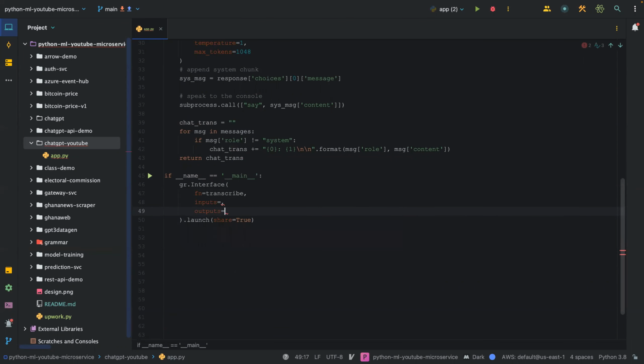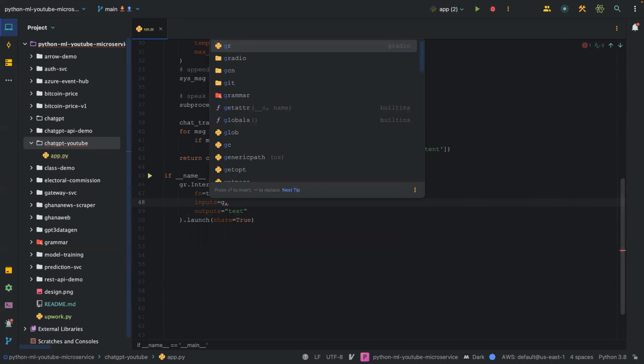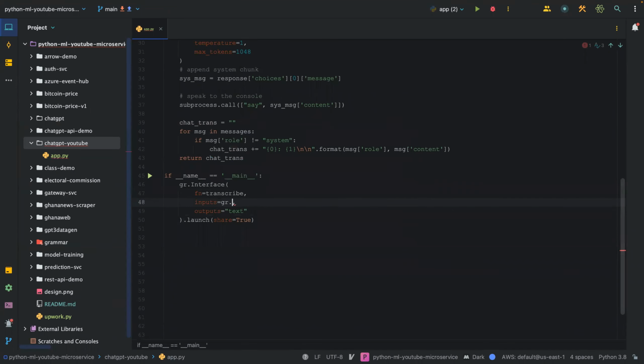Okay. The output is just going to be a text. And then the input, we are going to get the input from the microphone. So we're going to say gradio.audio, and then we pass in the source argument.